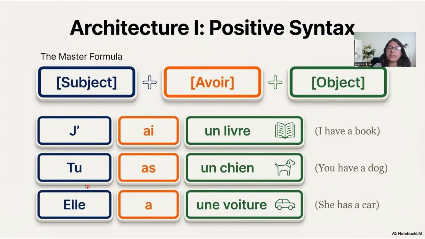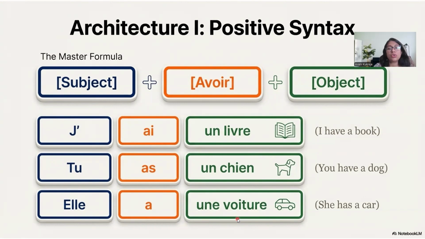The second one, please read out. Somebody, you have a dog. Tu as un chien. Correct. Tu as un chien. You have a dog. She has a car is going to be pronounced as elle a une voiture.